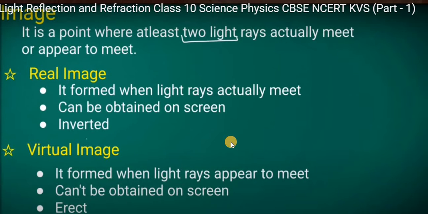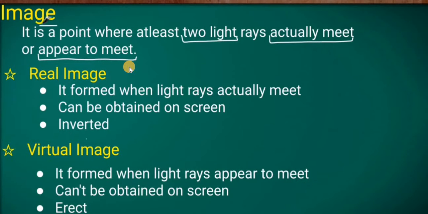Now let's see the image. Image means it is a point where at least two light rays actually meet or appear to meet. Then it is considered as an image. If two rays meet at a particular point, then it is considered as an image.